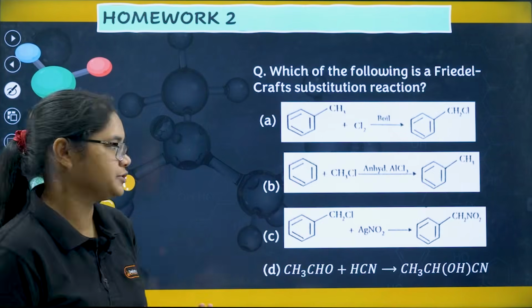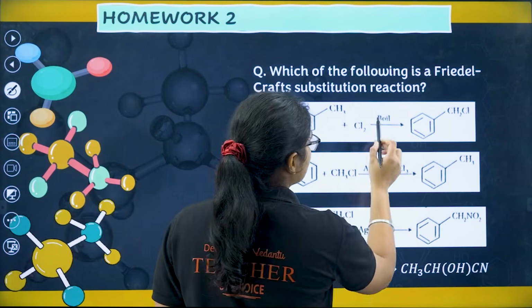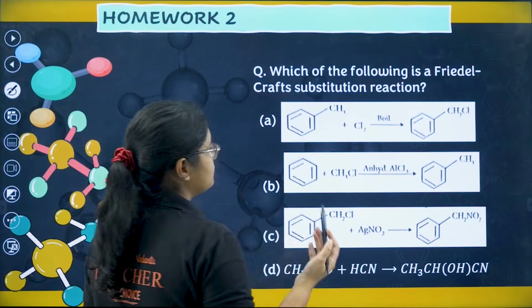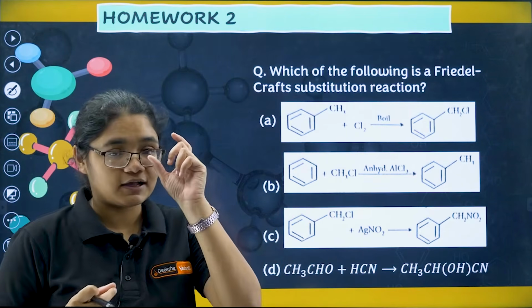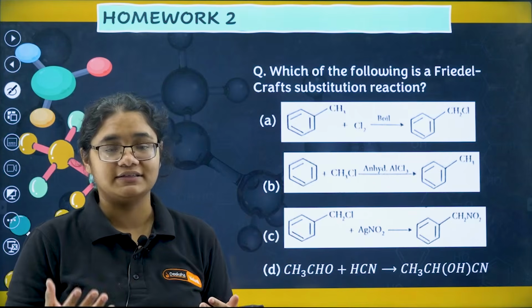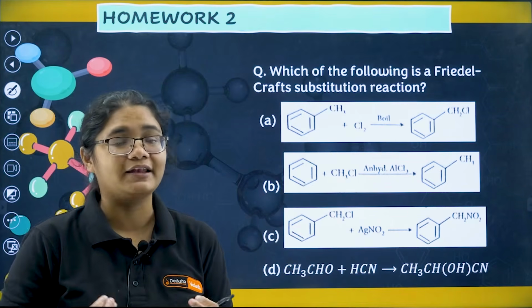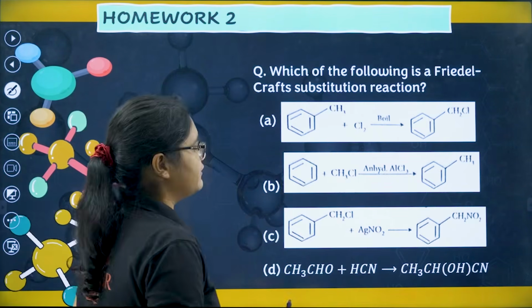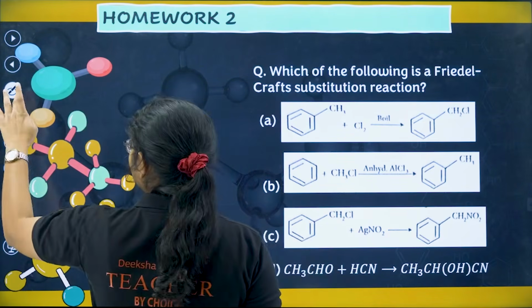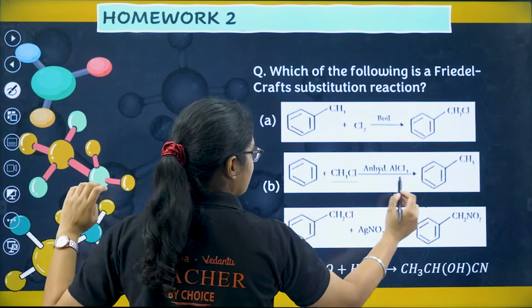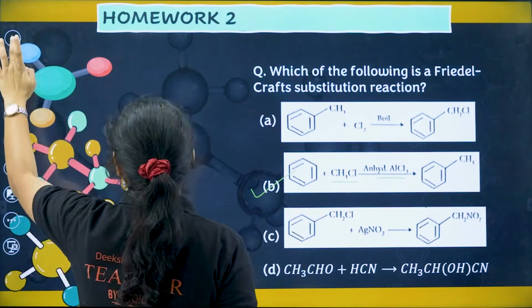This is a very direct question. You can see here Cl2 and boil. In a Friedel-Crafts reaction, what happens? You have to take chlorine or CH3Cl or CH3COCl with anhydrous AlCl3. I can see exactly the same reagent that I required in the second option. So option number B here.